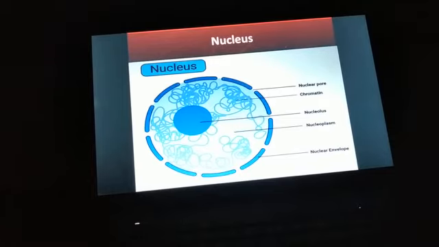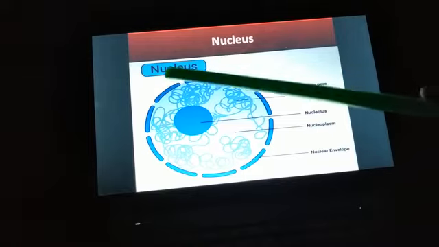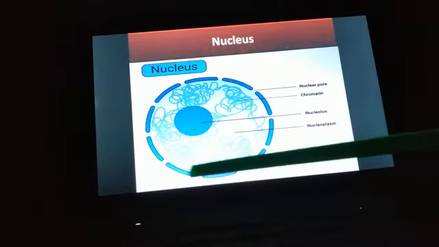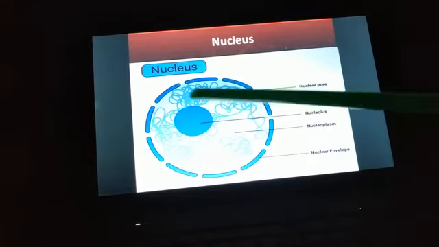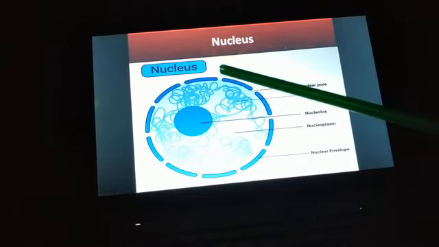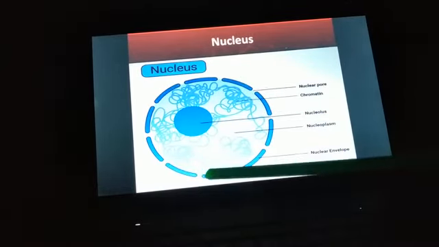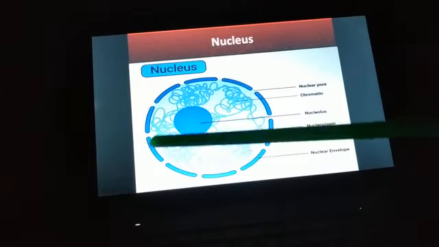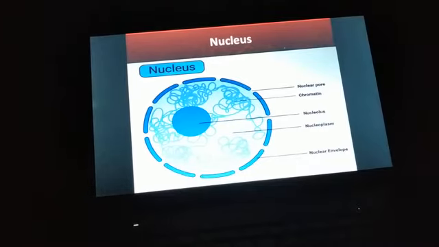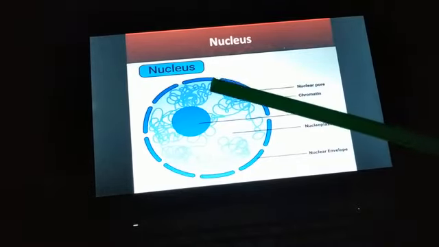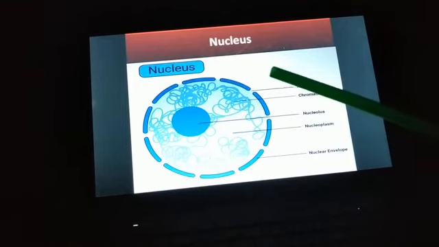Next, this is the structure of the nucleus. If we look into the structure of the nucleus, we will see the nuclear envelope. The outer membrane is the nuclear envelope. It controls the exchange of material between the nucleus and the cytoplasm.